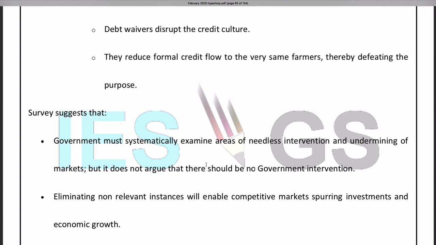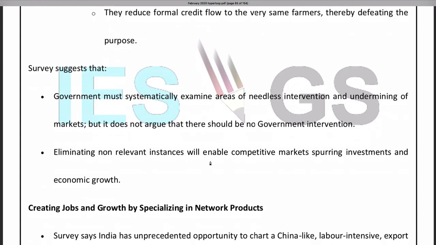So the survey suggests that government has to examine these areas. It is not suggesting that there should be no government intervention. Somewhere interventions are required, especially in the agricultural sector, because the majority of the people are dependent on agriculture. They are still poor. But they have to identify the areas where this intervention can be reduced.